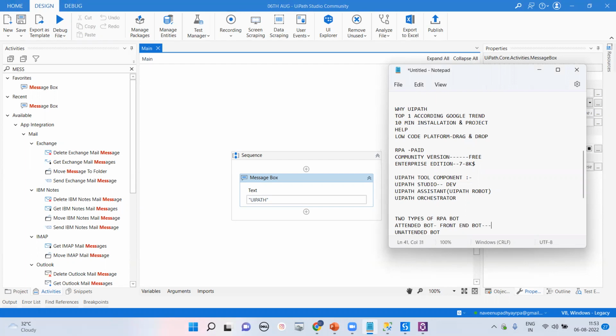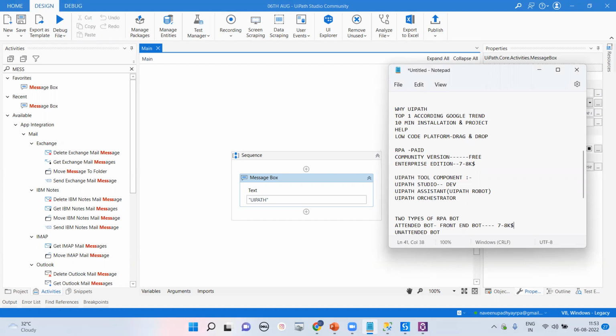The cost is around 7 to 8K dollars. That is the license cost per year for one machine, if they are going to use it at a particular bank like HDFC Bank. Right now it's working fine with the attended bot. After 2 years, what does HDFC Bank want?